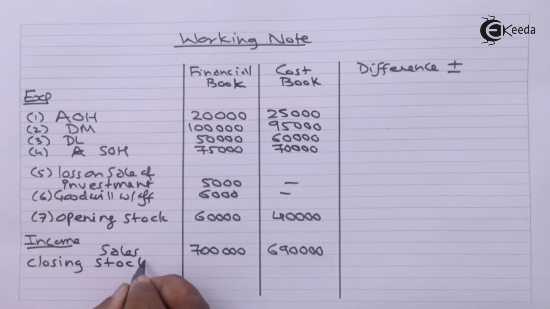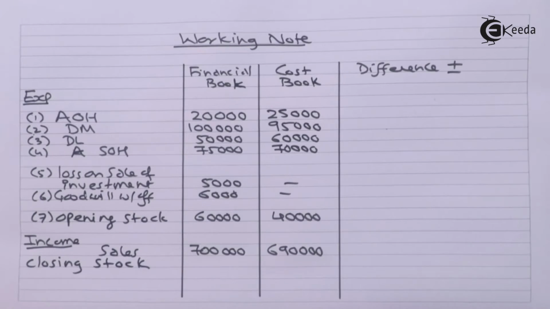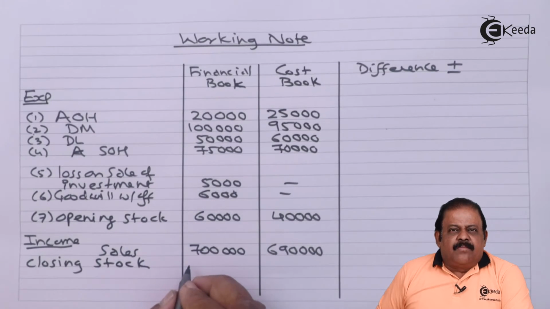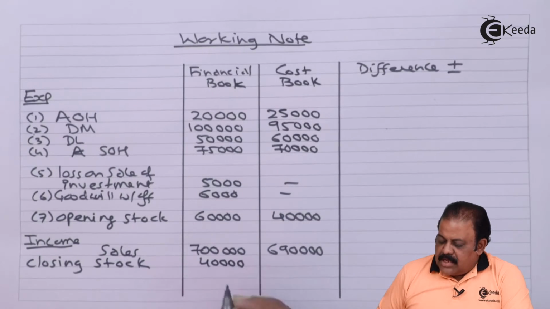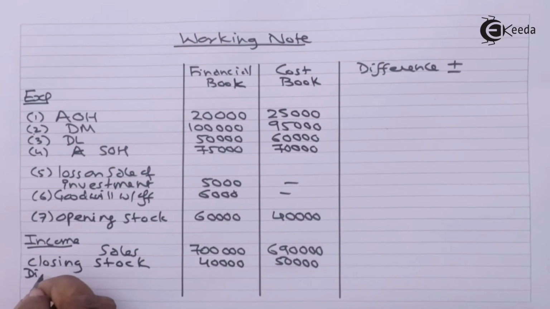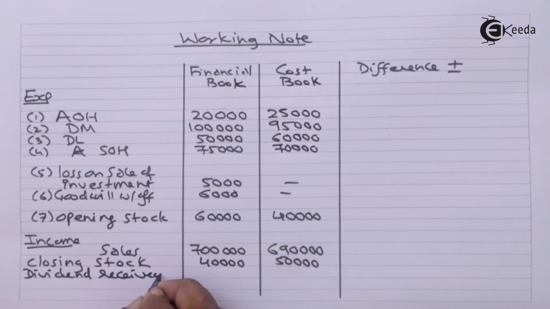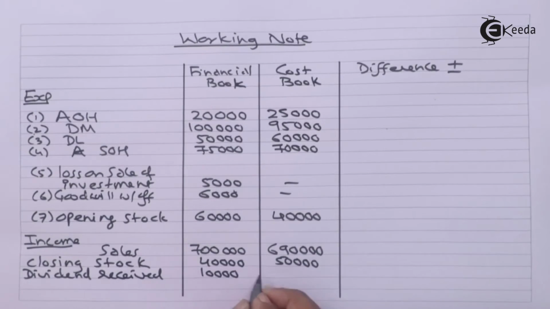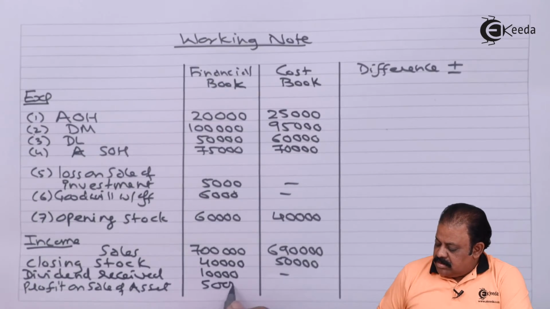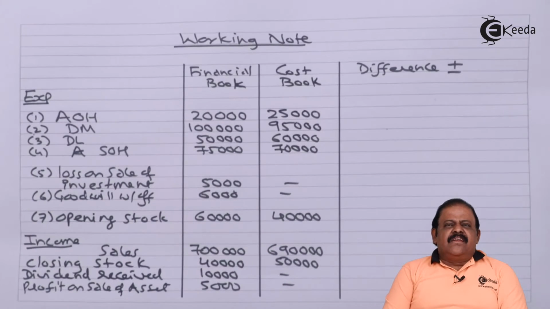Closing stock, it has got effect of income but it is recorded to the credit of income statement. It may be closing stock of raw material, work in progress, finished goods. As per financial book 40,000, as per cost book 50,000. Dividend received 10,000. Profit on sale of asset 5,000. So there may be a variety of expenses and incomes which we are required to record like this.